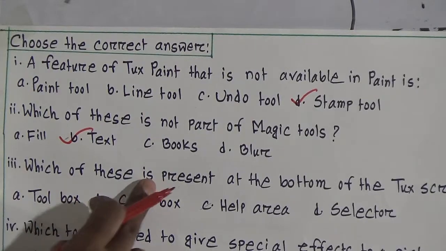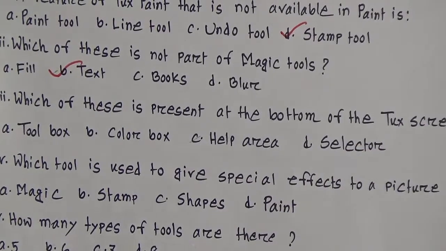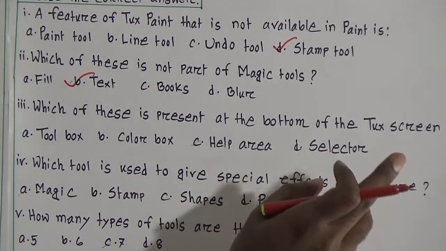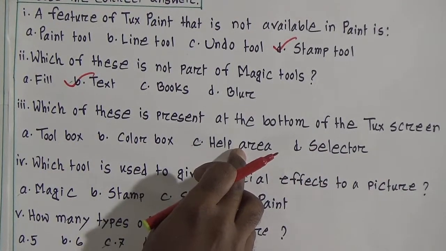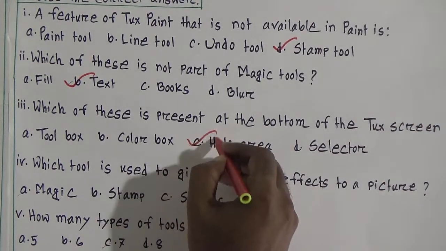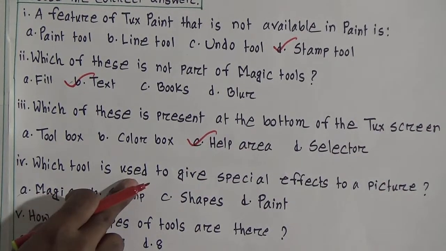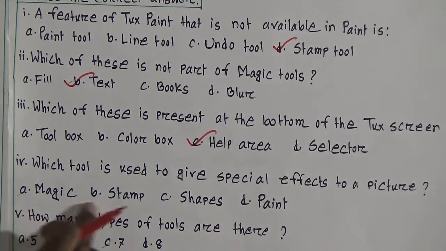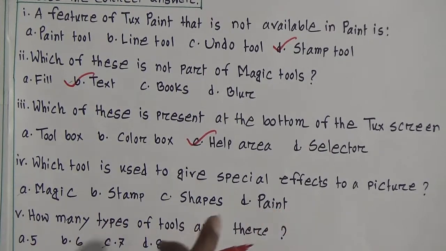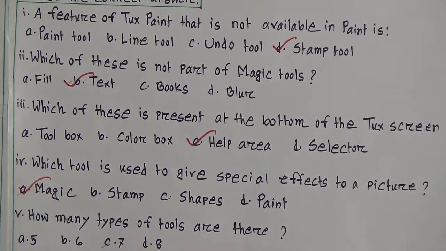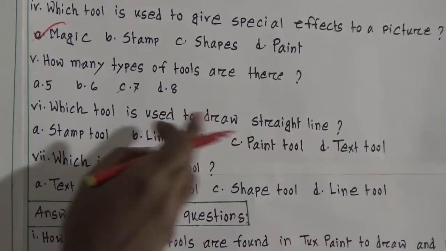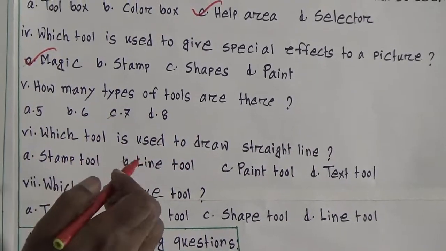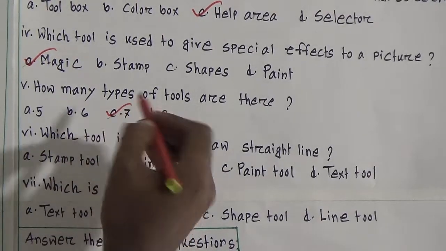Which of these is present at the bottom of the Tux Paint screen? Look at the options: toolbox, no; color box, no; selector, no. Only the help area is at the bottom of the screen, the help area. Which tool is used to give special effects to a picture? Options: magic tool, stamp tool, shapes, paint. We know the answer will be the magic tool. How many types of tools are there? 5, 6, 7, 8. In my discussion I told you there are 7 basic tools. So the answer is C, 7.